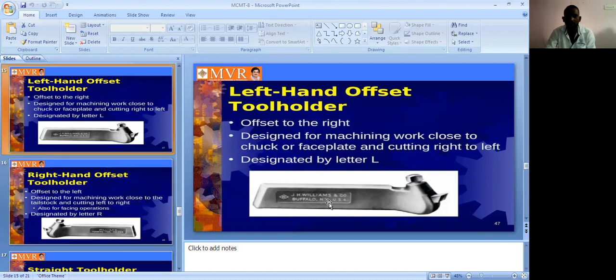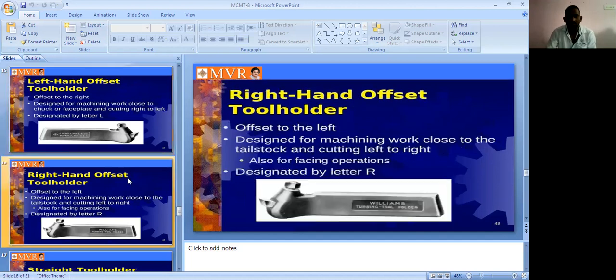See the left hand offset tool holder in the diagram. Here it is offset to the right. It is designated by the letter L1. In the left hand offset tool holder, the cutting is from right to left.